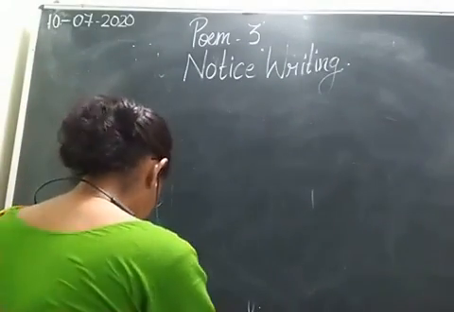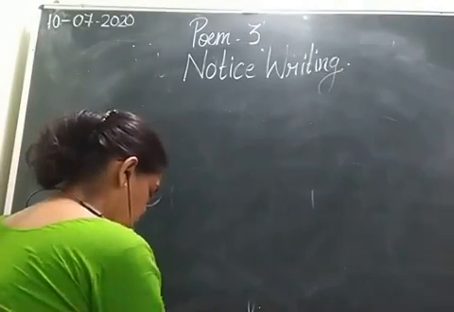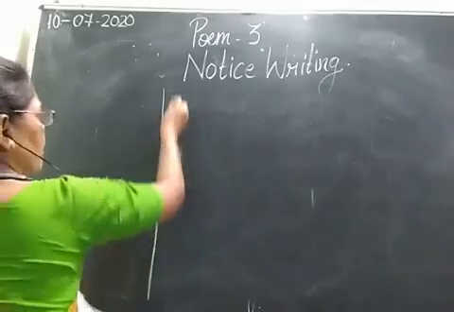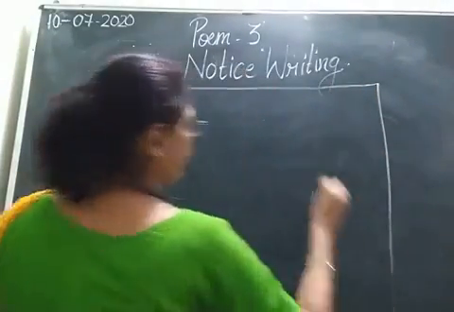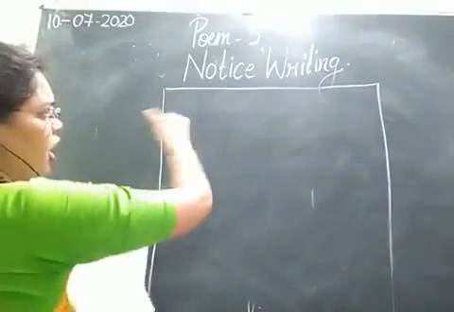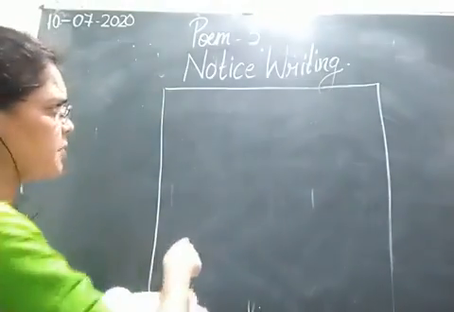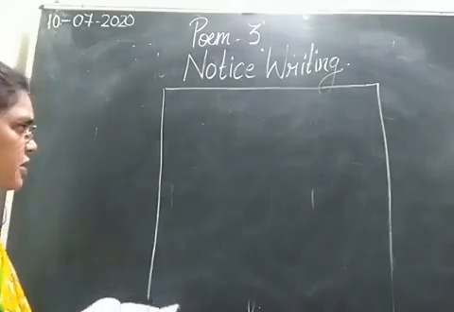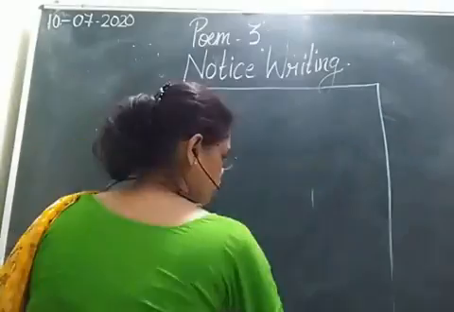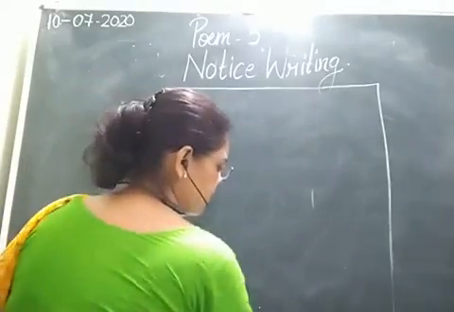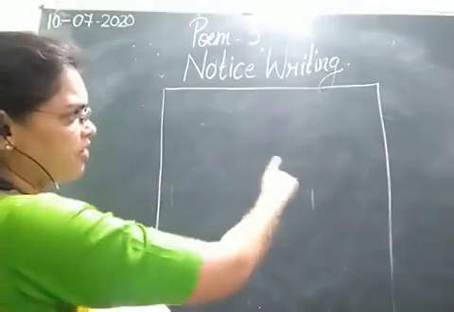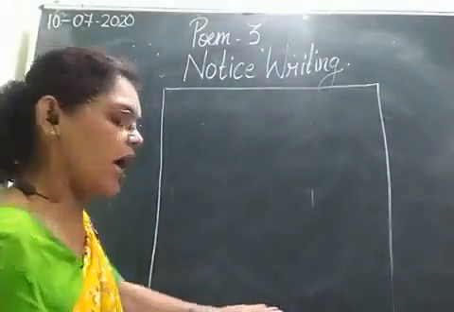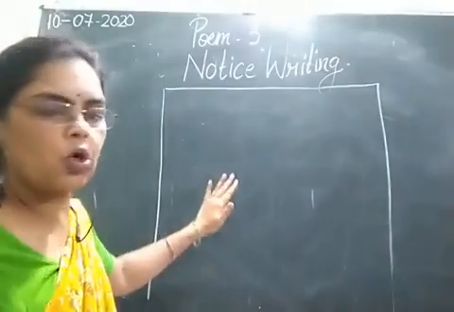Students, the format of the notice writing is that notice is always written in a box. बेटा notice writing है वो हमेशा बेटा एक बॉक्स में लिखी जाती है. You need to draw a box in your notebook. आपको एक बॉक्स बनाना है and we always write the notice inside the box. Students, first please draw a big box in your notebook and you will not close the box. We'll close the box after we finish the writing. बेटा हम पहले पूरा नोटिस लिख लेंगे and last में after writing the notice we'll be closing the box.